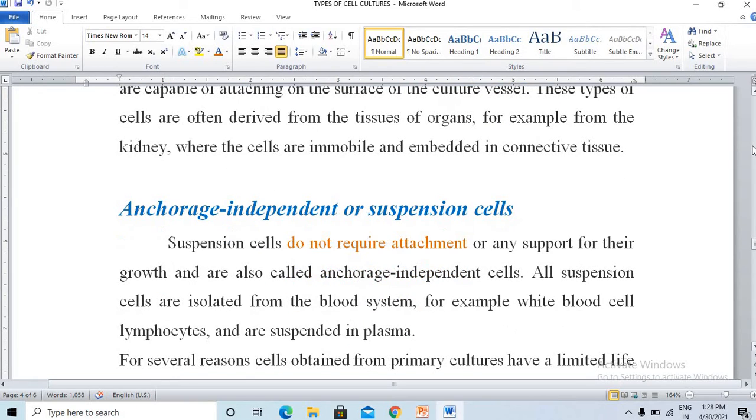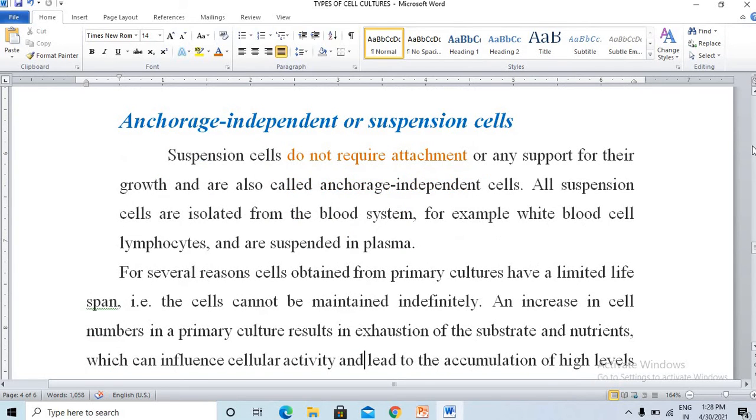The next one is anchorage independent. As the name suggests, no attachment is needed. These are also called suspension cells. Suspension cells do not require attachment or any support for their growth. They are isolated from the blood system, for example white blood cells, lymphocytes, plasma. These are some examples of anchorage independent cells. They can be cultivated using suspension culture itself, so there is no need to use any base with attachments for the growth of these animal cells.